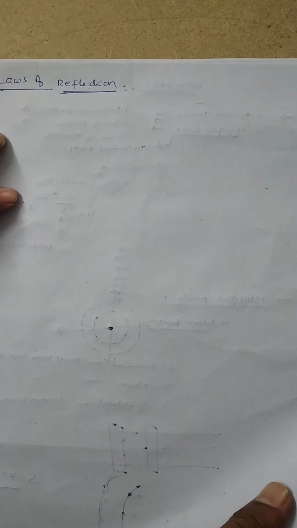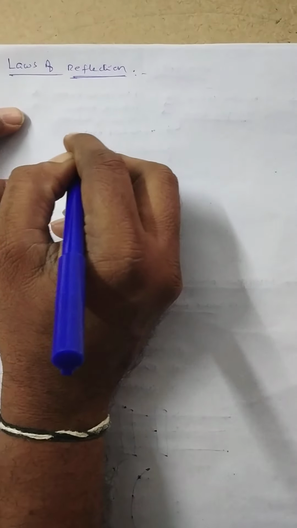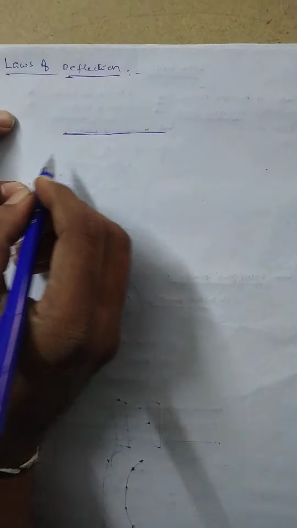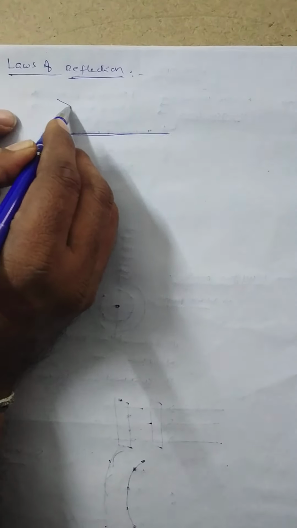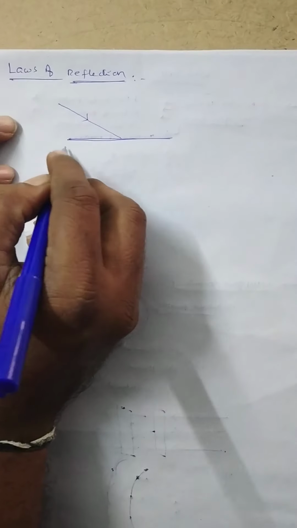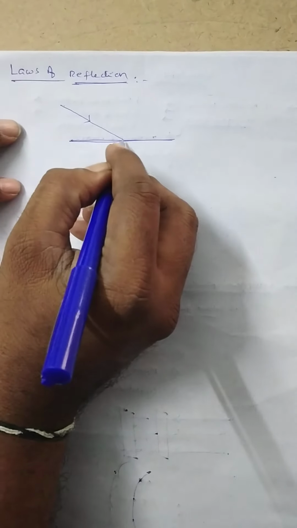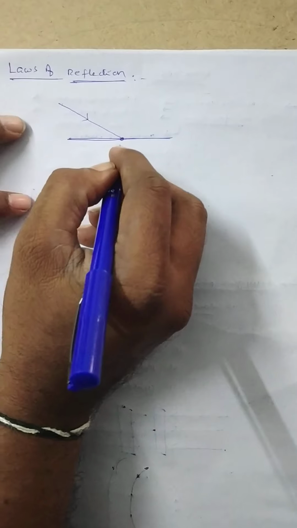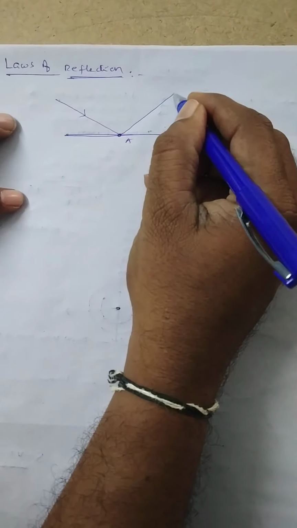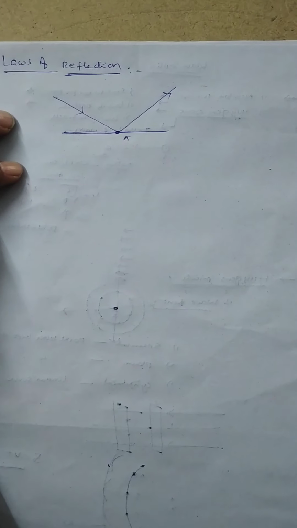So see here only some parameters. This is the reflecting surface like a mirror. A ray of light is incident along this direction. This is the incident light ray. Let the incident light ray, after incidence on the mirror at the point A, be reflected like this. This is called the reflected light.